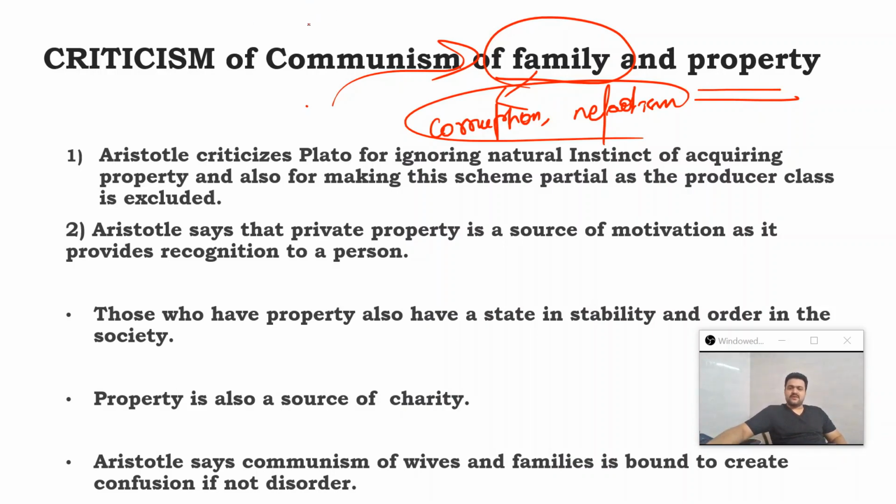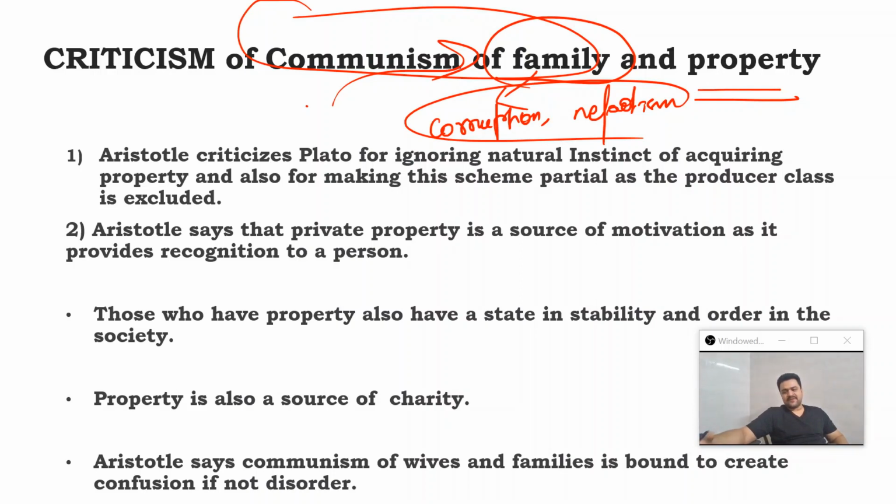Other than that, you will be able to recall that Plato is coming out with this communism of family because he thinks that children, because they will not be identified with any set of parents, will all be taken care of by the guardian class. The individuals in the guardian class will not be able to identify themselves as the parent of any particular child.